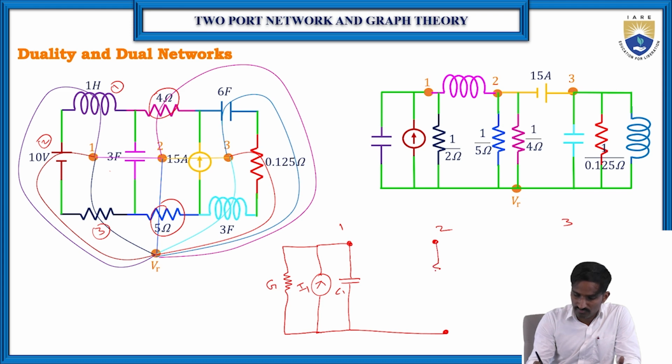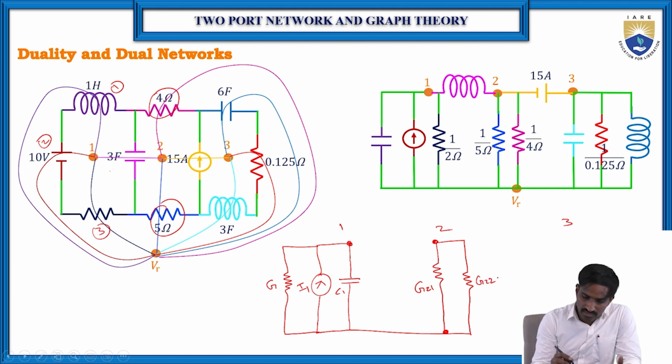Let us consider that they are related to node 2, so G21 and G22. Then what are the elements exclusively related to loop 3? Again one capacitor, one resistor and one inductor.